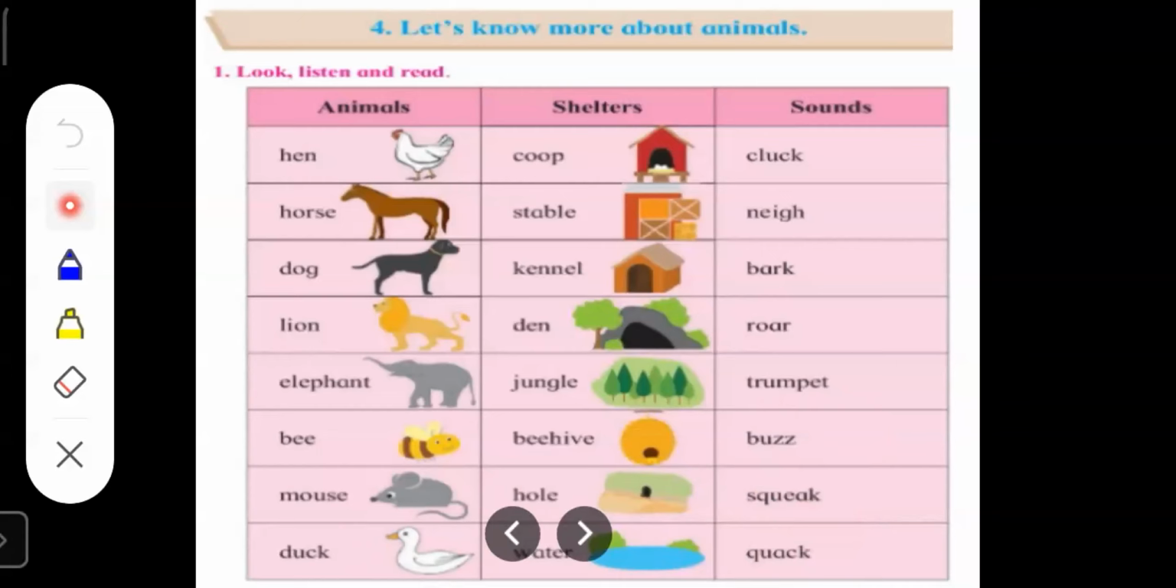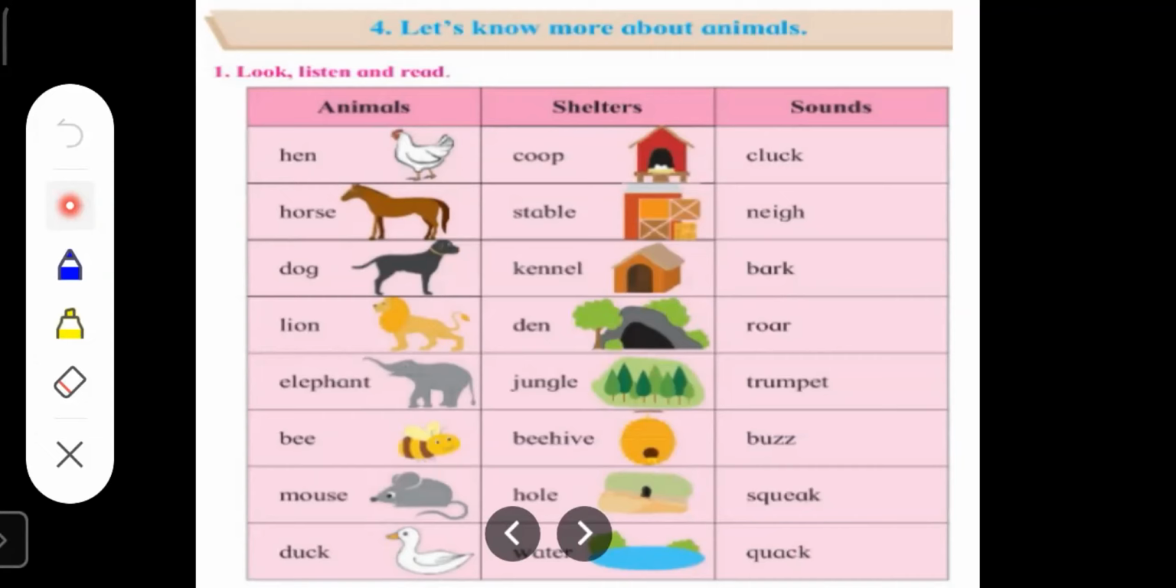So children, with this, we finish with the revision of lesson number 4 of 3rd unit. Name of the lesson is Let's Know More About Animals. What have we learned in this lesson, children? In this lesson, we have learned the names of some animals, their shelter names, and the sounds they make.